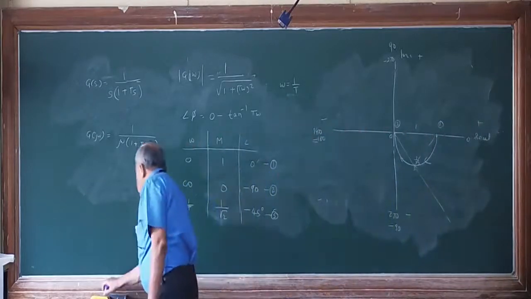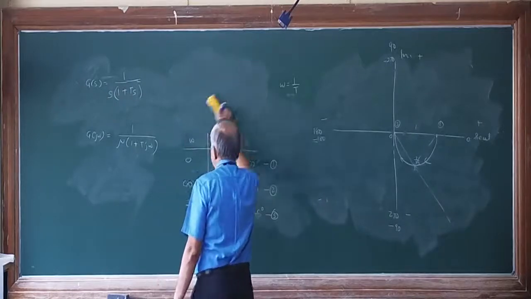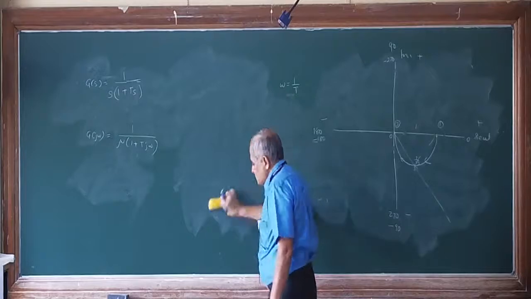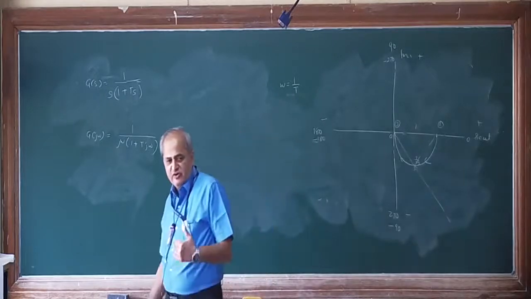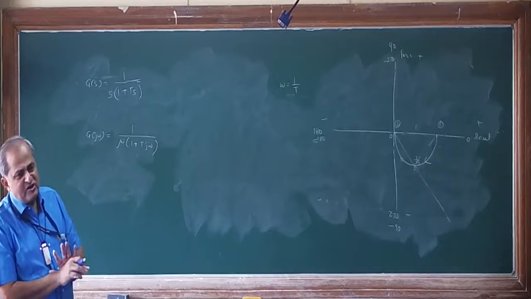Then if you want to draw a polar plot of that, remember one thing: a polar plot will give you only the relationship between the frequency and the phase angle and magnitude, nothing more than that. It will not give you any stability analysis.